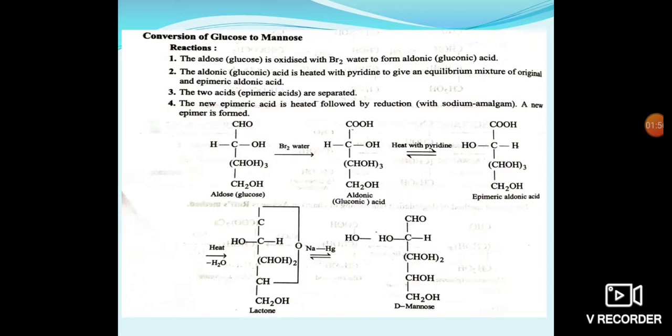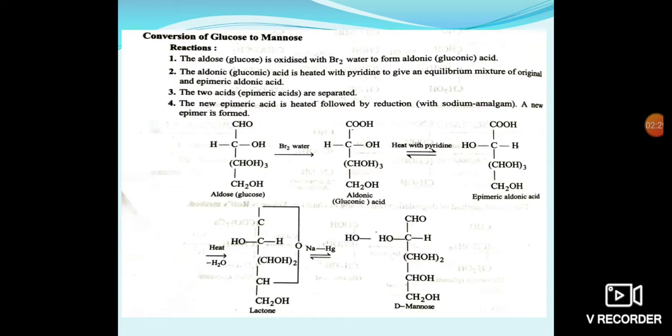Then we will go for the conversion of glucose to mannose. Glucose has the structure C6H12O6, and mannose has the same. How to convert it? First, the aldose, glucose, is oxidized with bromine water and converted into aldonic acid, gluconic acid. Here the aldehyde group is oxidized into a carboxylic group.